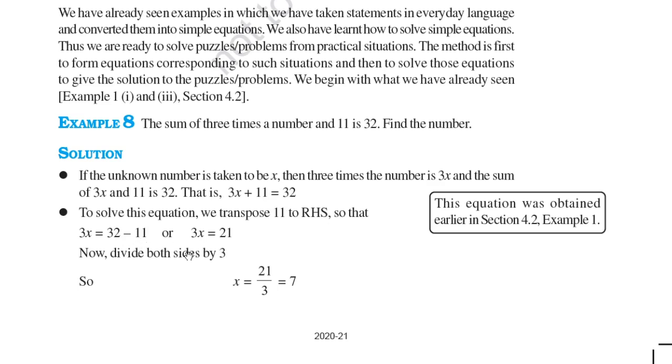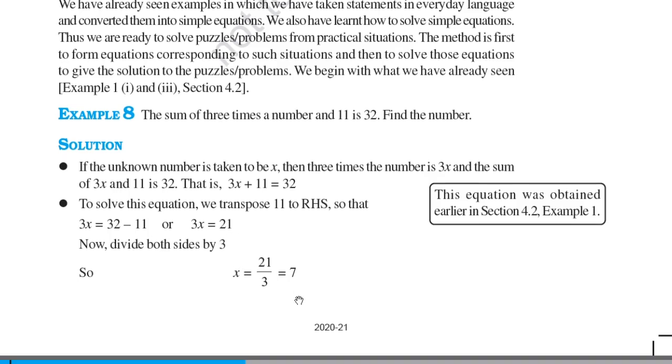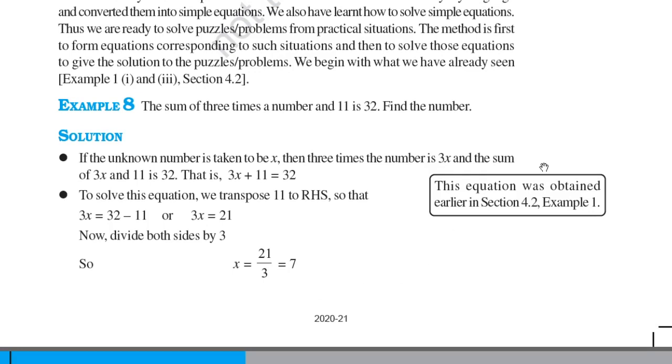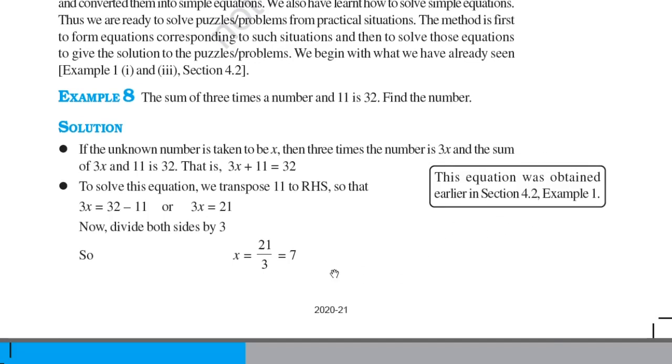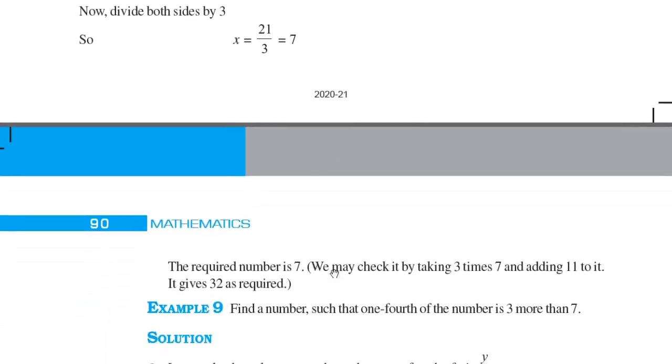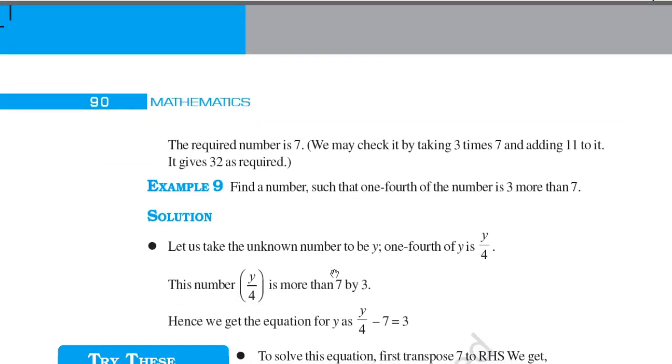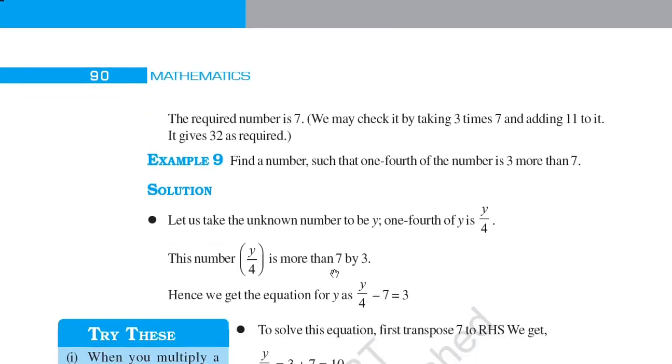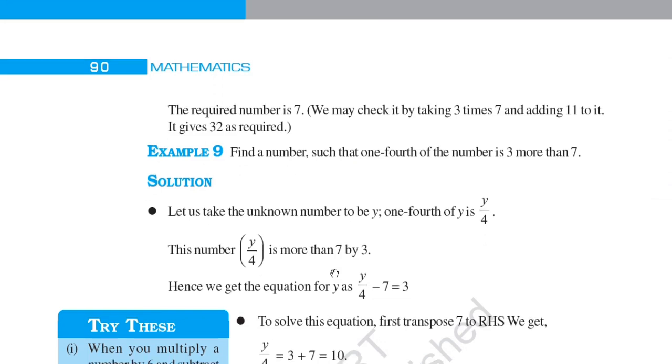Now divide both sides by 3. When you divide, you get x is equal to 7. It's very simple. You can see this equation was obtained earlier in section 4.2, example 1. The required number is 7. We may check it by taking 3 times 7 and adding it to 11. We get 32 as required. So LHS is equal to RHS.